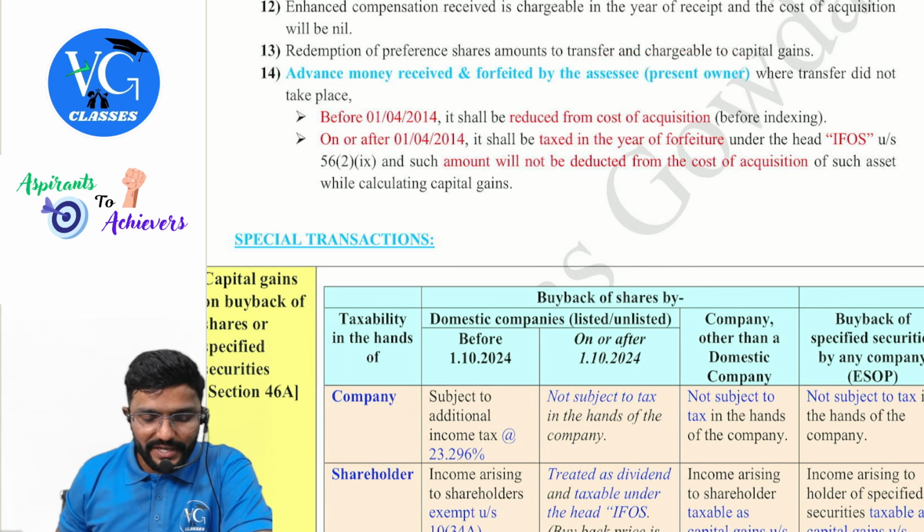Sir, what if the advance money is received and forfeited on or after 1st April 2014? In the year in which you have received and forfeited it, it will be taxable under the head Income from Other Sources.